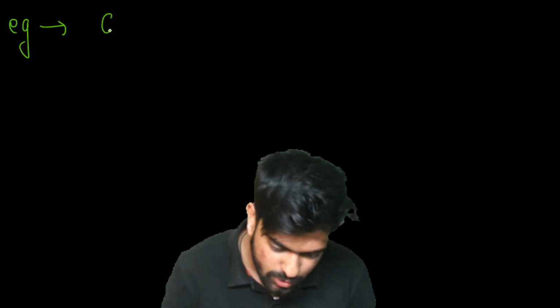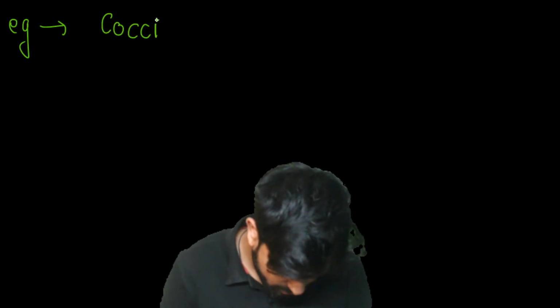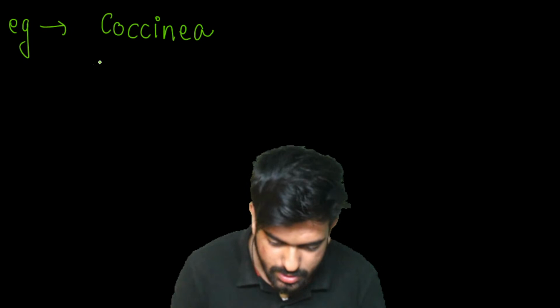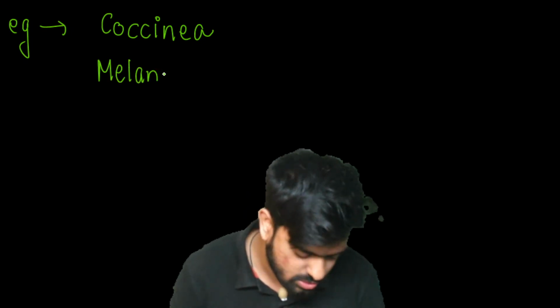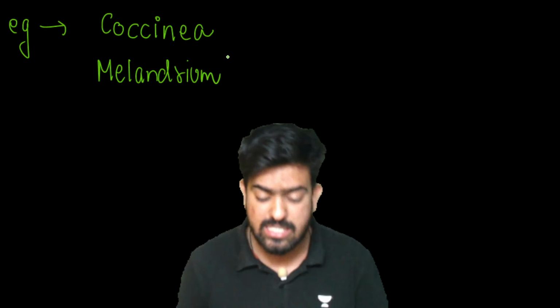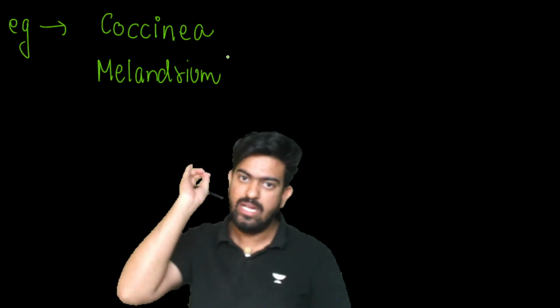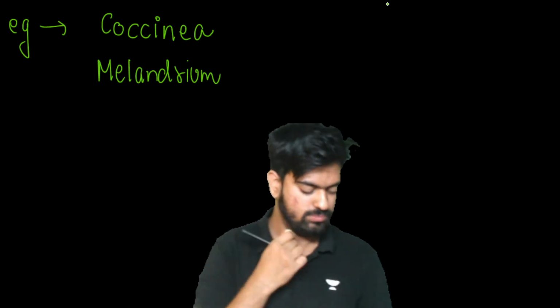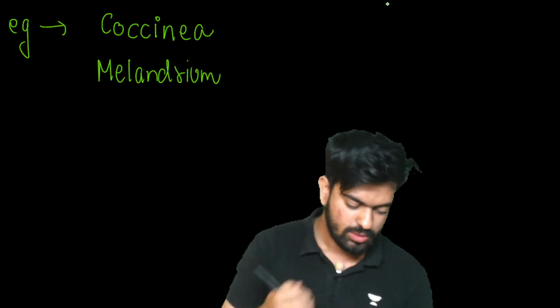Now, one more thing you have to check here, that similarly like human beings, we have some plants which also follow XX and XY pattern of sex determination. For example, we have coquinia, and one more plant is melandrium. Just remember this, okay? So these are the plants which follow XX and XY situation. XX male, XY female. Clear to everyone? Okay. Now, next situation is opposite.